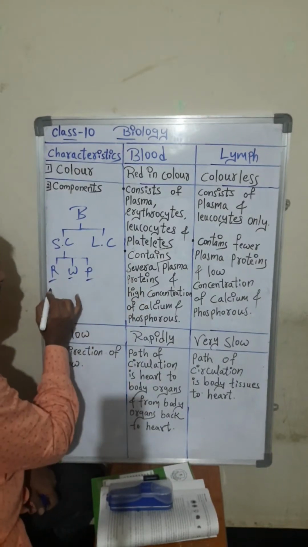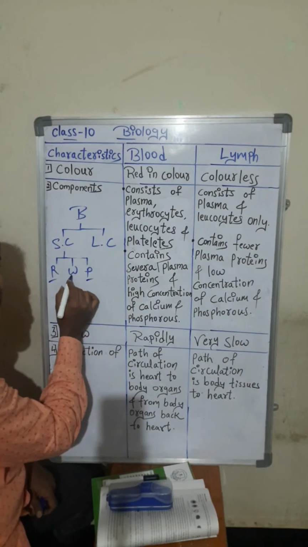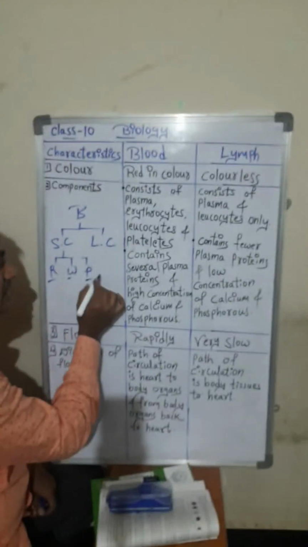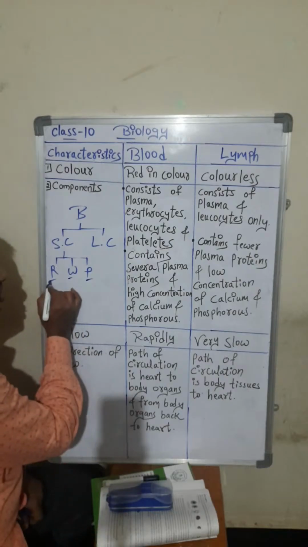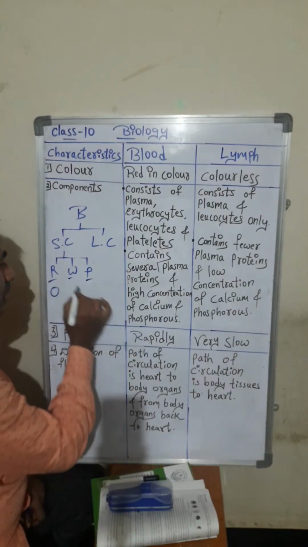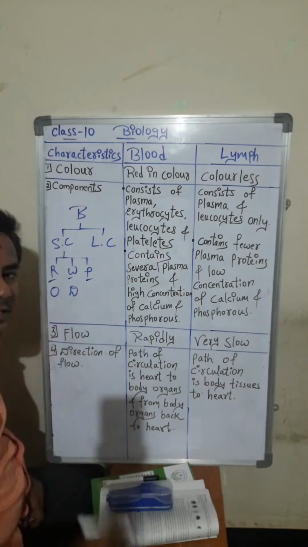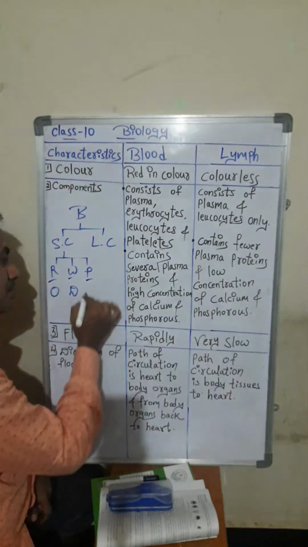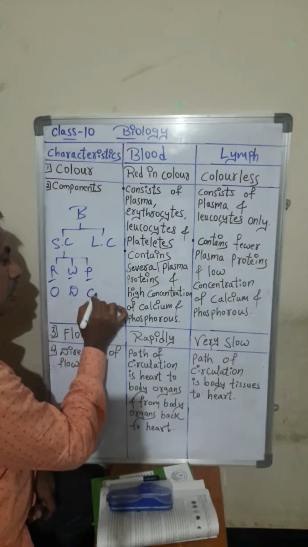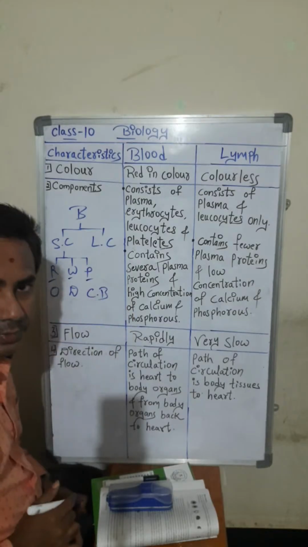The lifespan I have already told you: RBC 100 to 120 days, WBC 10 to 60 days, platelets 6 to 10 days. The function of RBC is carrying oxygen, WBC acts as a defense system in our body which fights against microorganisms, and platelets help in clotting of blood.